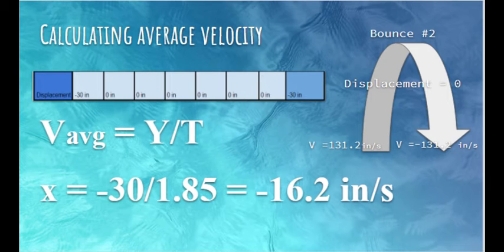That's why only the first one has displacement, because the ball started from the top, not the bottom. Therefore, it has negative 30 displacement. And the time we already know from the first question, 1.85 seconds. So we divide negative 30 by 1.85 and we get that the average velocity is negative 16.2 inches per second.